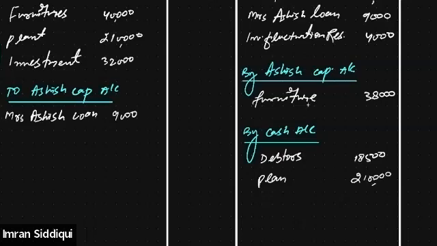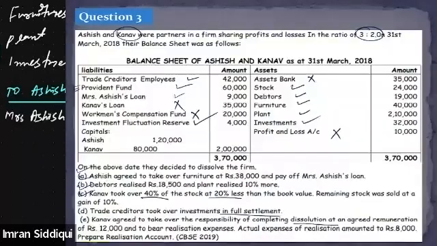2,10,000 was the value of the plant. It realized at 10% more. That means 21,000. Adding 21,000 and 2,10,000 will be 2,31,000. Is this point clear, everyone? Yes, sir. Is this point clear? It's clear. Coming back to the question again.